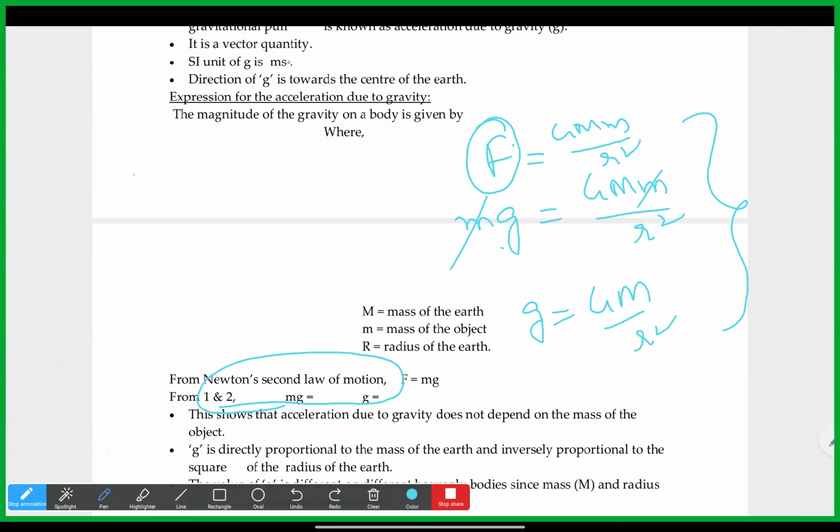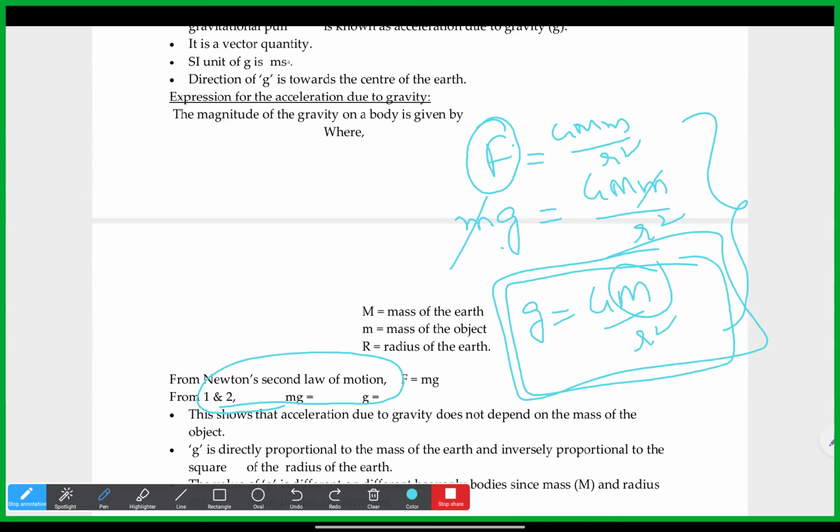Now from this equation, what we can understand, Pranay, is that g is directly proportional to the mass of the earth. Irrespective of whatever smaller object you make fall on the ground, in the final equation we don't have that mass at all. However small or big the object is, there is no small m in the final equation. So acceleration due to gravity g is only directly proportional to the Earth's mass, and inversely proportional to the square of the radius of the Earth.